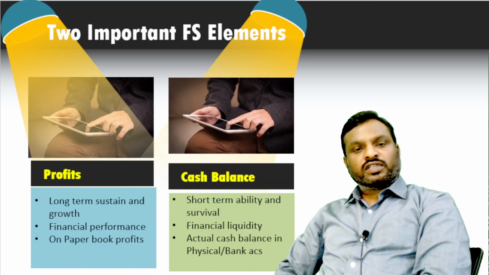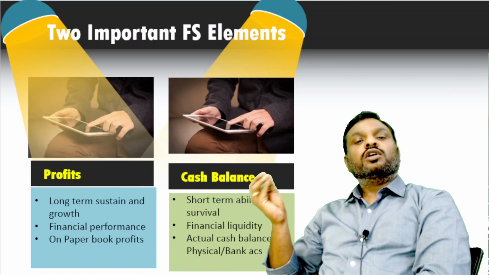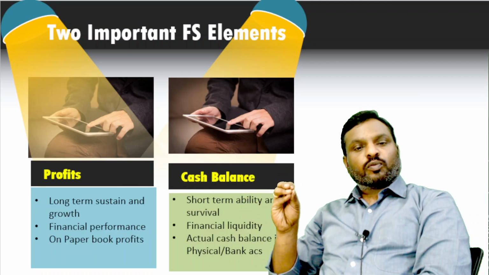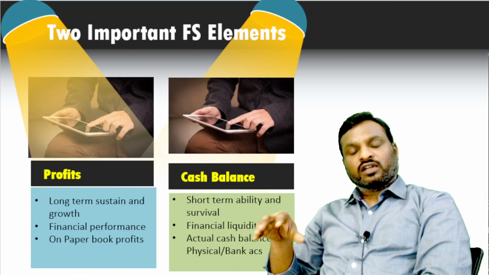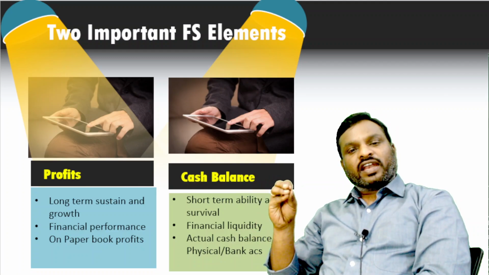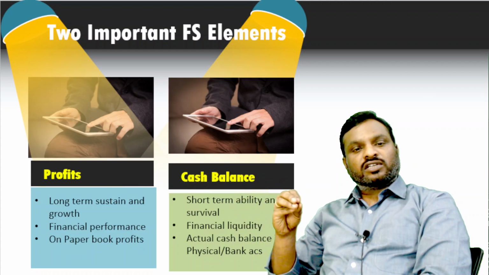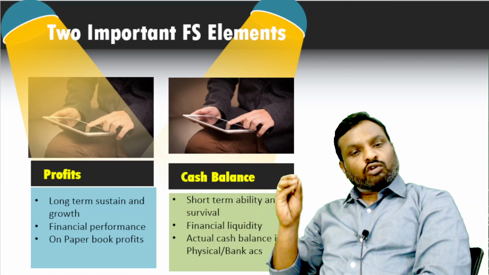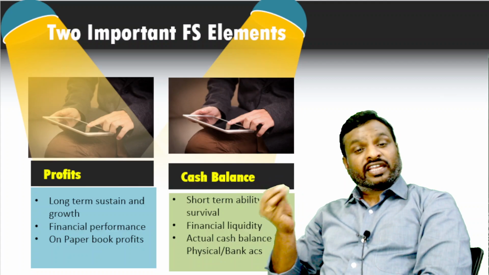Because whatever profits are shown in the P&L are only book profits, and these are profits only on paper. It doesn't mean that it is a real cash profit. Why? Because all financial statements are generally prepared on the accrual basis of accounting, and the P&L is also prepared on the accrual basis. Under the accrual basis of accounting, whatever income is shown in the P&L doesn't mean the real cash is received.